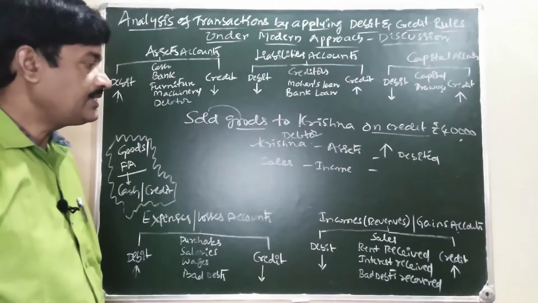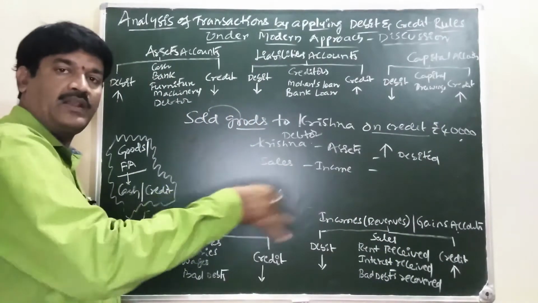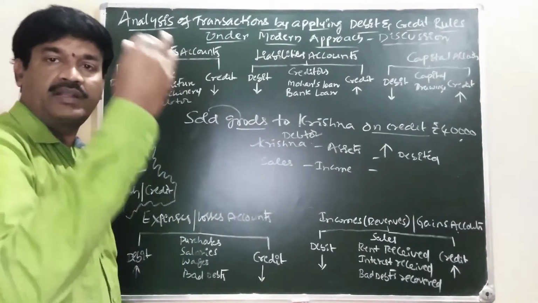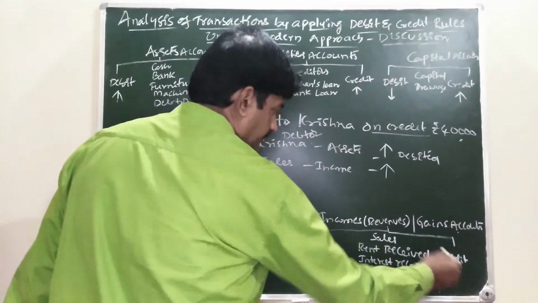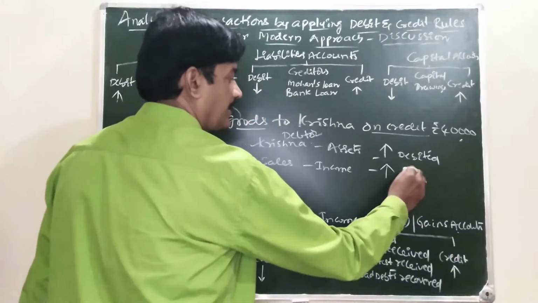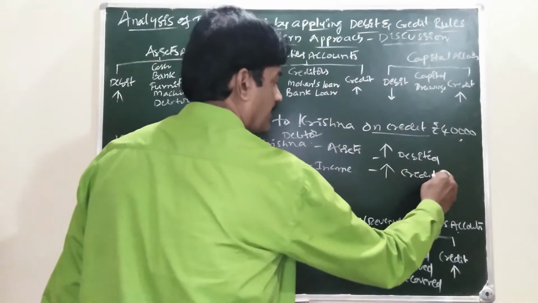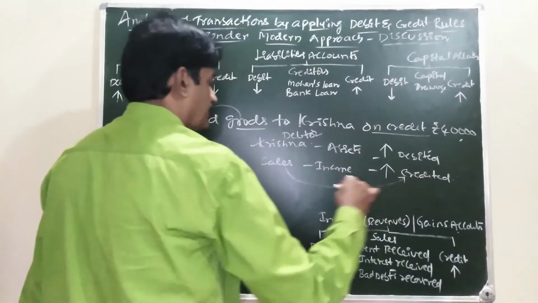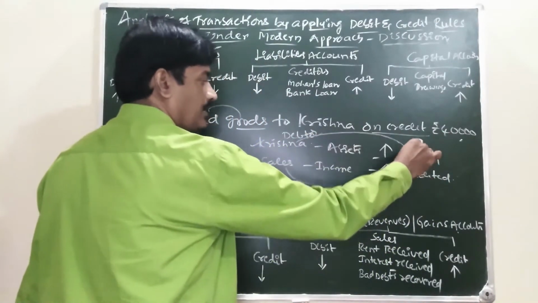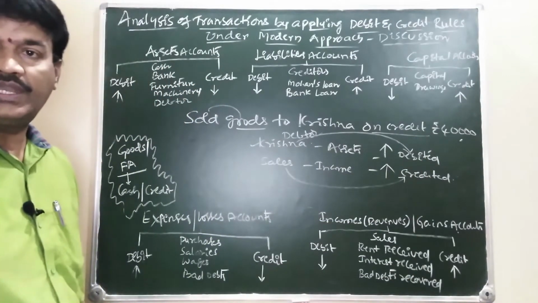Sales is income. Every sale of goods is income. Our income is increasing. Increase in the income is credited. So sales account is credited. Krishna account is debited.